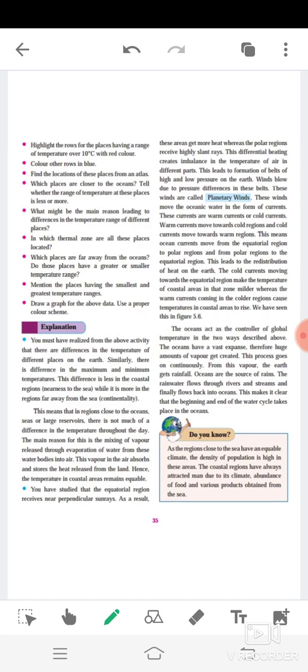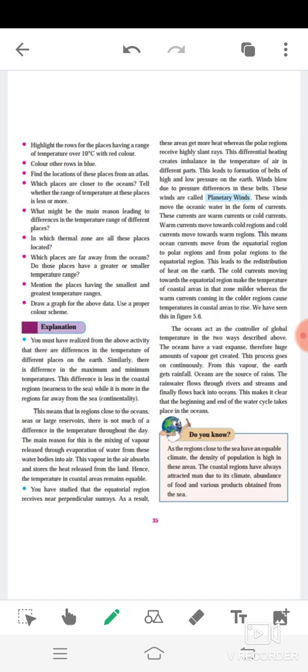These winds move the oceanic water in the form of currents. These currents are warm currents or cold currents. Warm currents move towards cold regions, and cold currents move towards warm regions. This means ocean currents move from the equatorial region to the polar region, and from the polar region to the equatorial region.